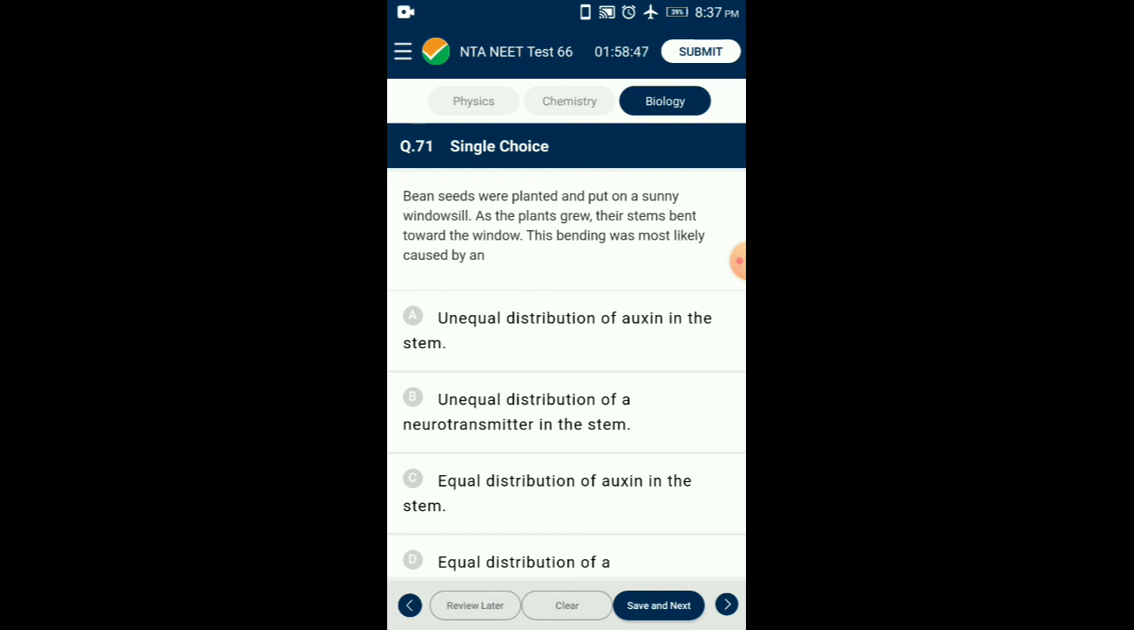If the distribution were equal, the plant would grow just upwards. Neurotransmitters are also chemicals secreted by multicellular animals and are used in transmitting impulses in the nervous system. So the answer for this question is option A, unequal distribution of oxygen in the stem.